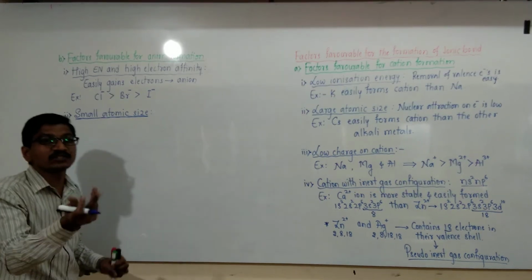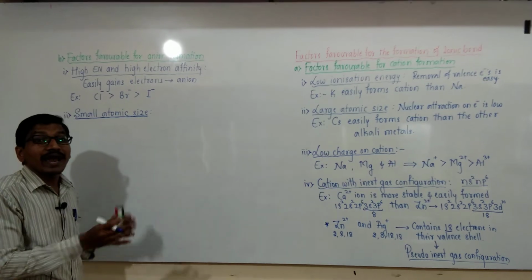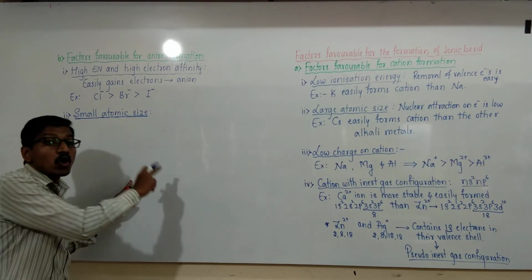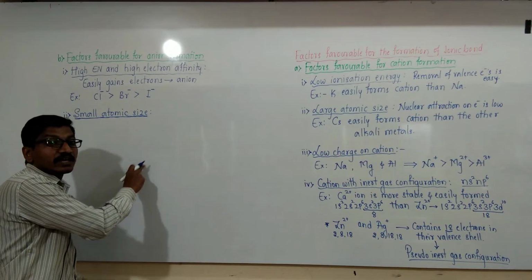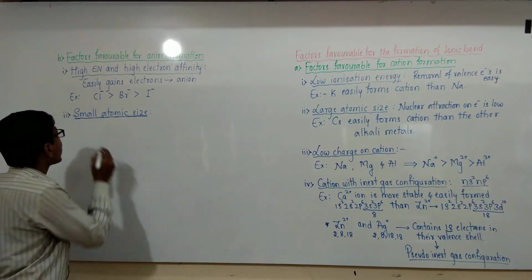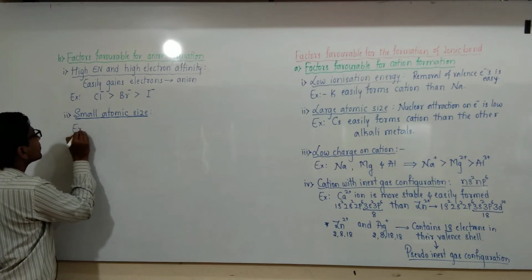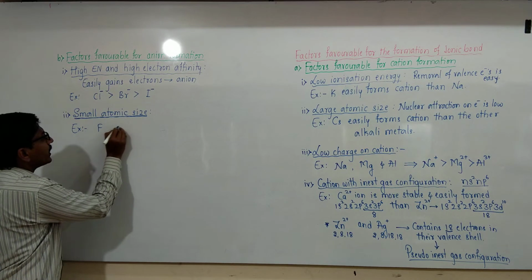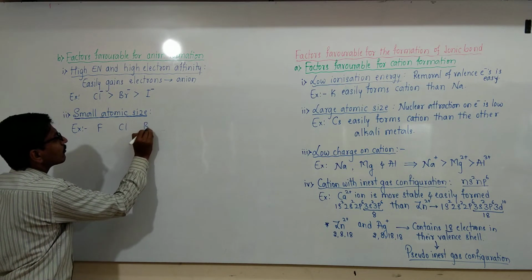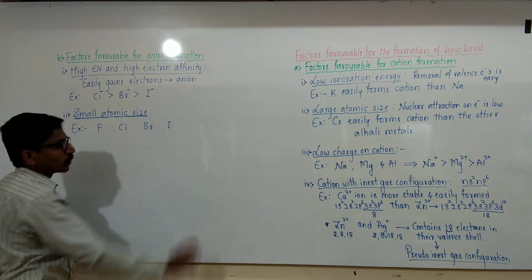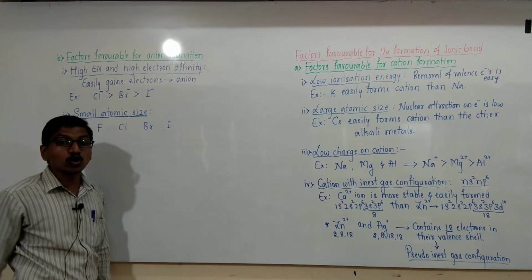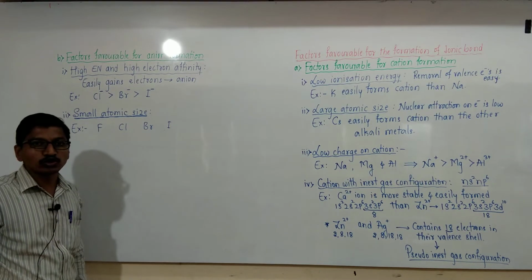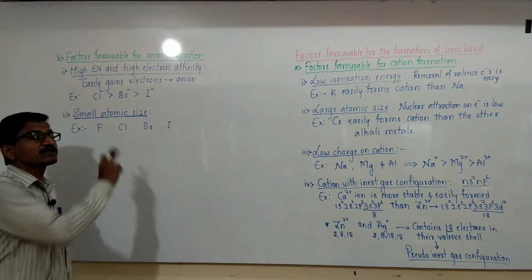If there is a larger size of anion and a smaller size of anion, the formation of an ionic compound has more ionic character in case of the smaller size of anions. For example, let us consider fluorine, chlorine, bromine and iodine. These are the halogens, and their size increases from fluorine to iodine.